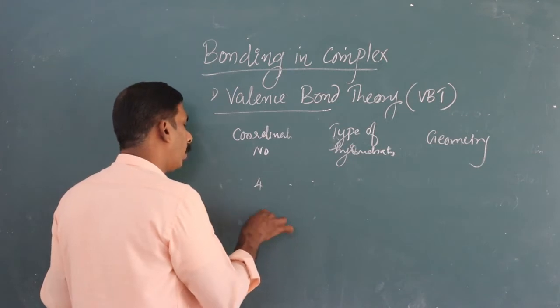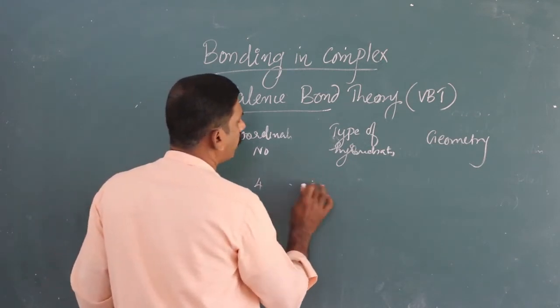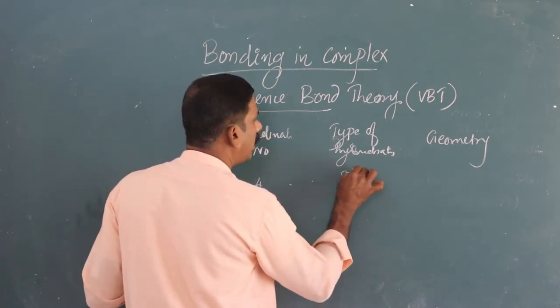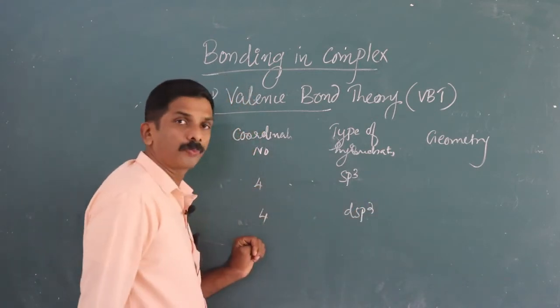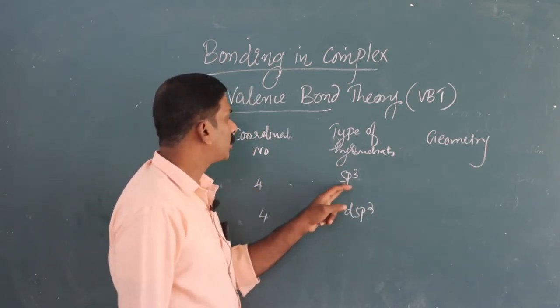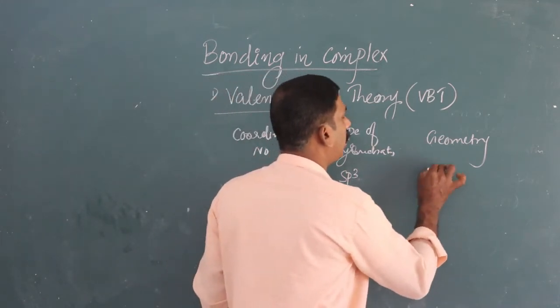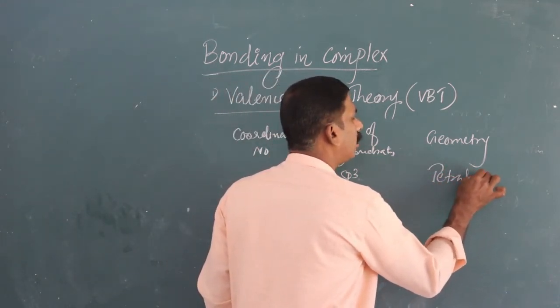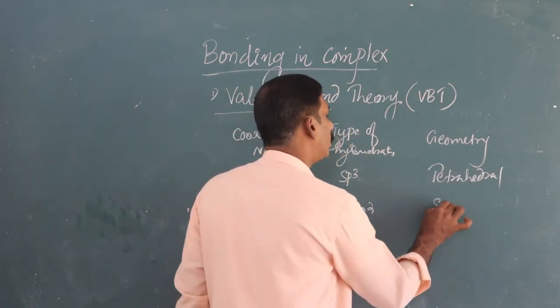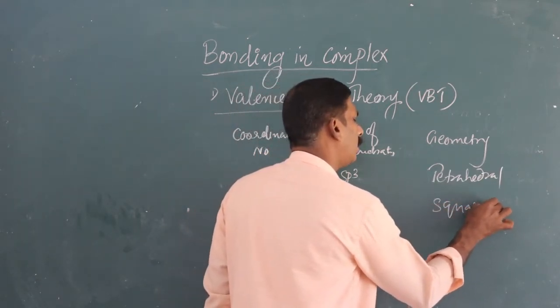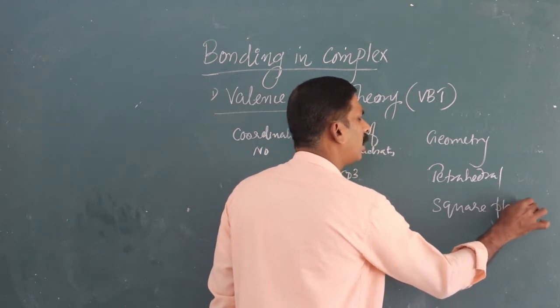Coordination number 4 means the type of hybridization is either sp3 or dsp2. If it is sp3, geometry becomes tetrahedral, and for dsp2, the geometry is square planar.